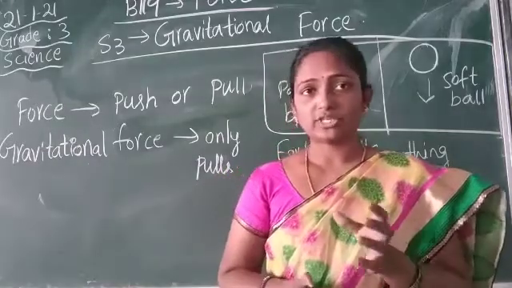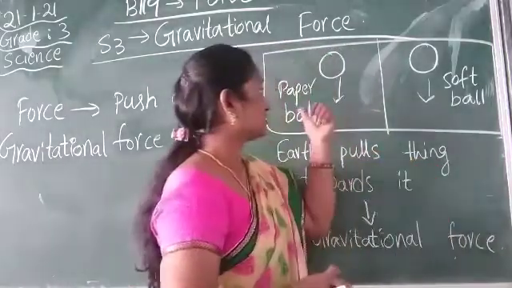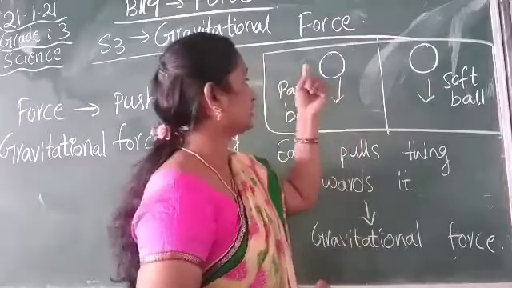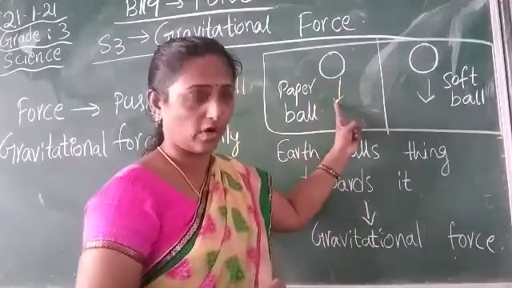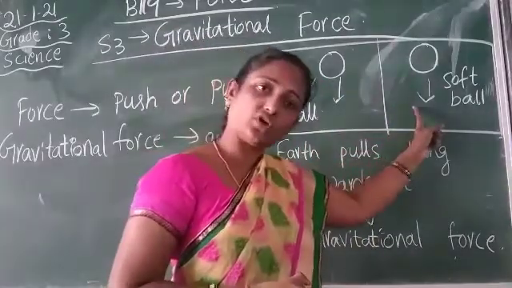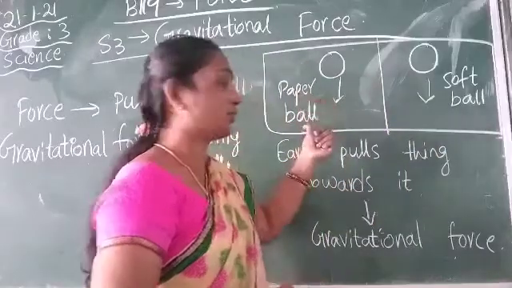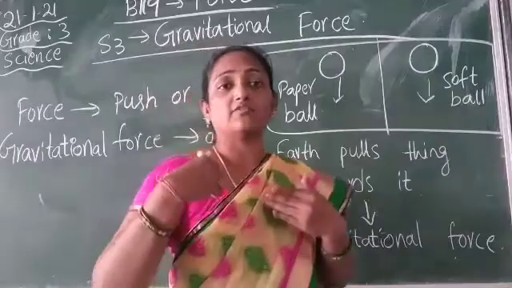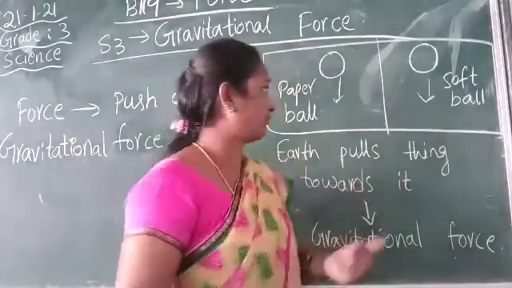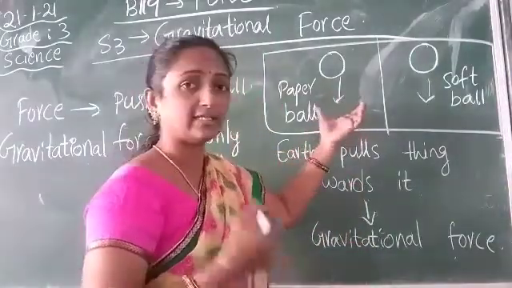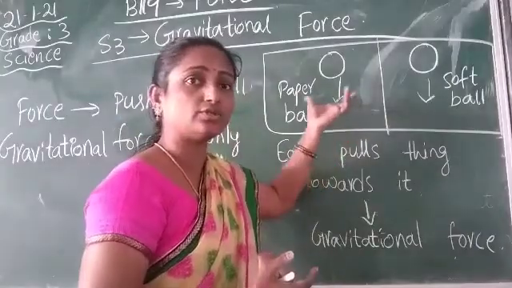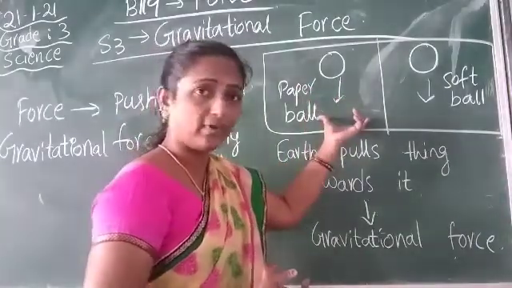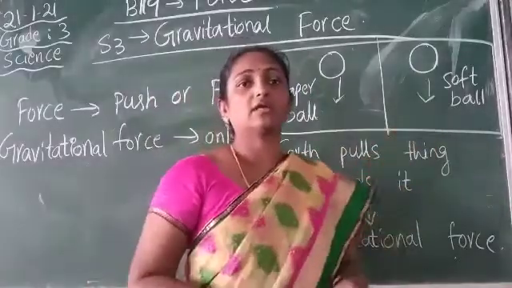So I am going to give you an activity here. You are going to make a paper ball and take one soft ball. You are going to identify what the effects of the gravitational force are. At the same time, you are going to drop the paper ball and the soft ball.